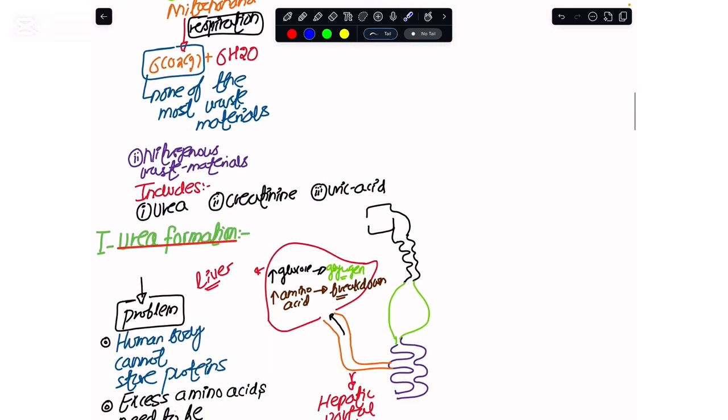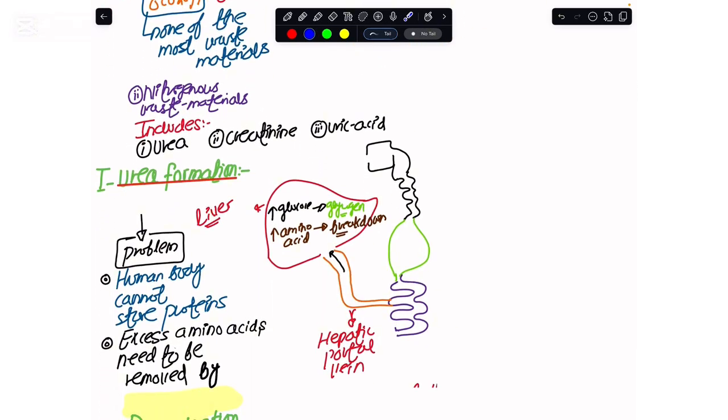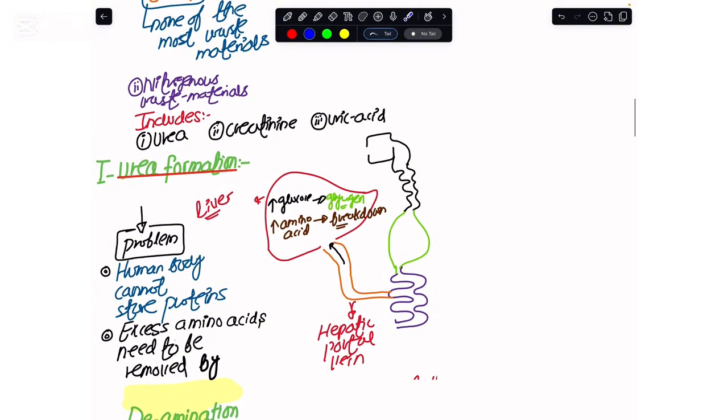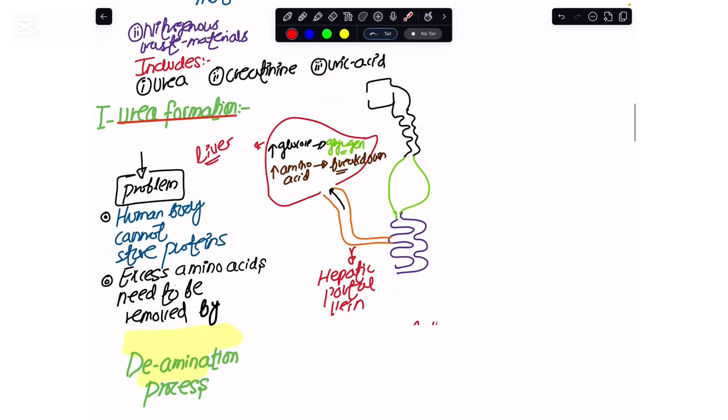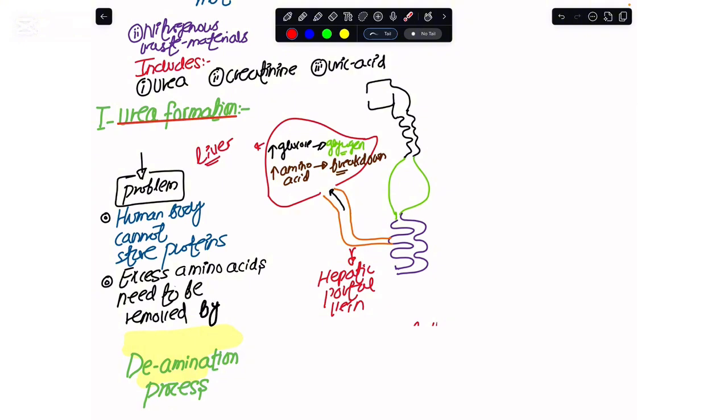Moving onward, there is production of nitrogenous waste materials, which are so called because they have the nitrogen element in them. Among the nitrogenous waste materials, we have urea, then creatinine, and at the end, uric acid. We must be very clear about how this urea, creatinine, and uric acid are produced inside of our body.